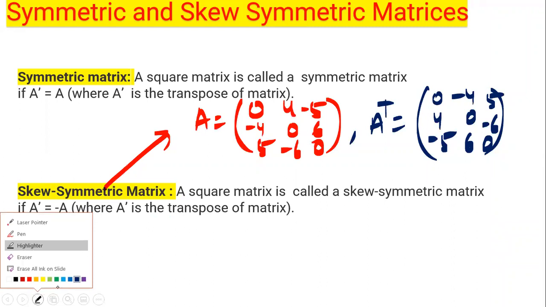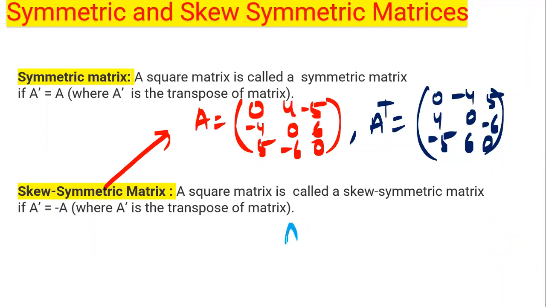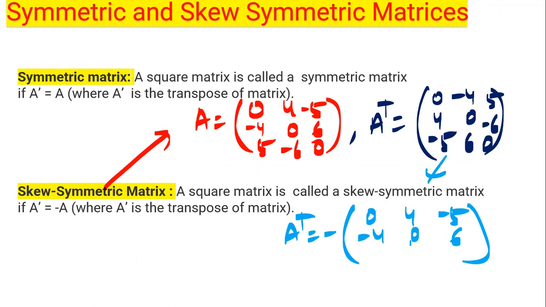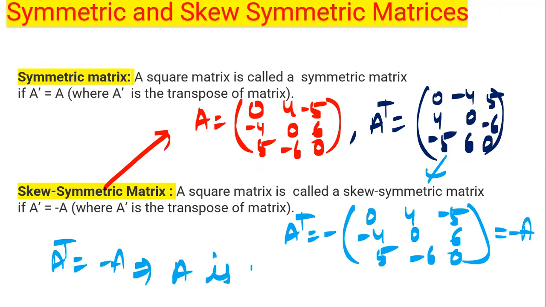Now taking minus common, you can see 0 4 minus 5, minus 4 0 6, 5 minus 6 0. And can you compare this? This is equal to minus A, because A transpose equal to minus A implies A is a skew symmetric matrix.